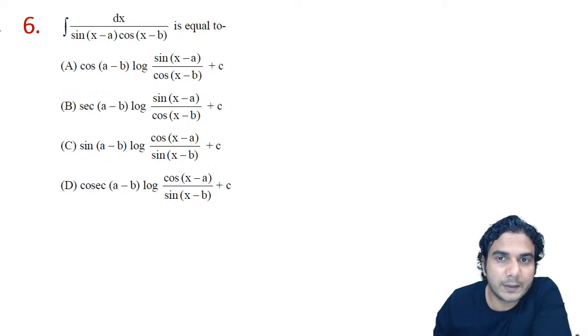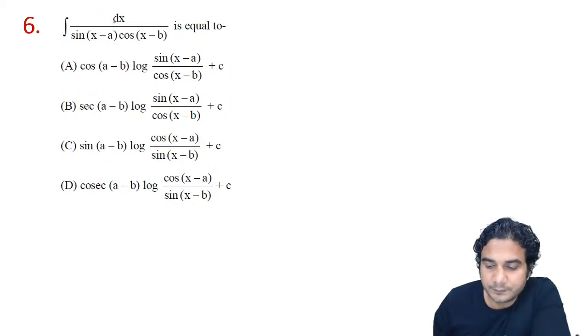See how to split. If it is in the numerator, then you can do it easily. You can apply the formula of 2 sine A cos B and you will get it as a sum of two expressions, defactorization.